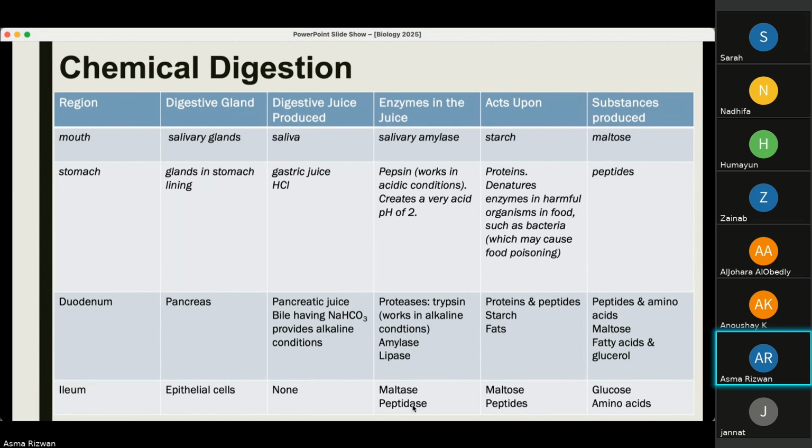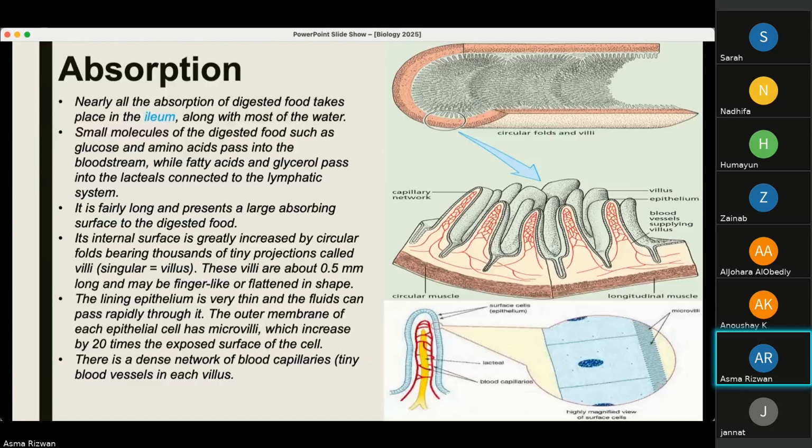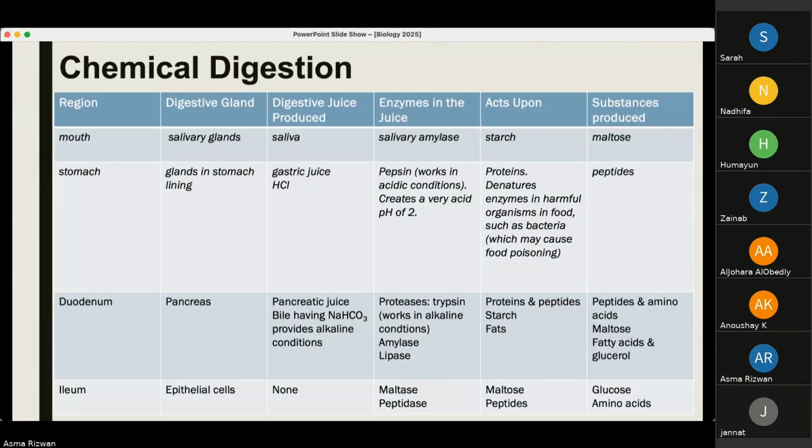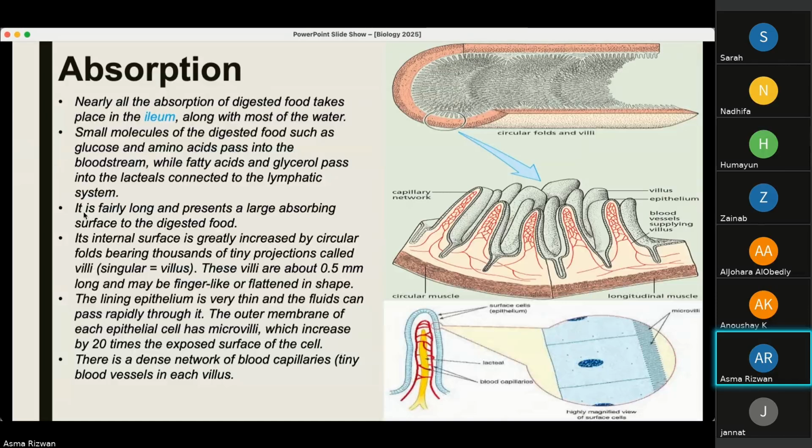And the peptidase enzyme converts peptides into amino acids. This was the mechanical and chemical digestion taking place through the alimentary canal. The stomach also helps with mechanical digestion, as the movements of the stomach churn the food and mix it with the juices very efficiently.